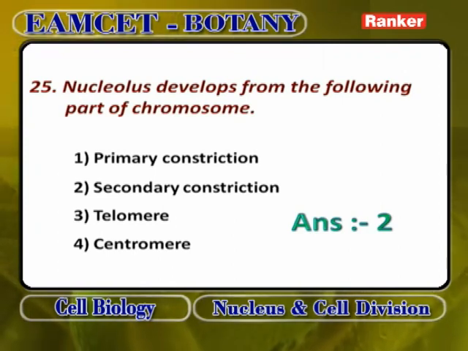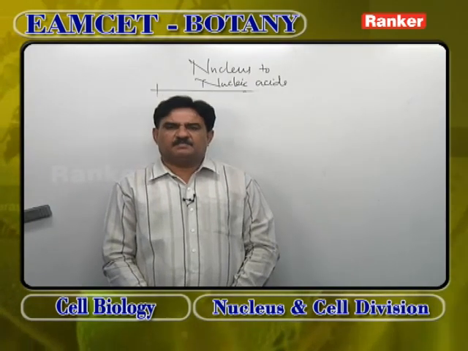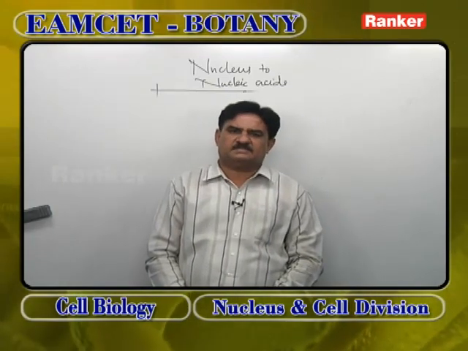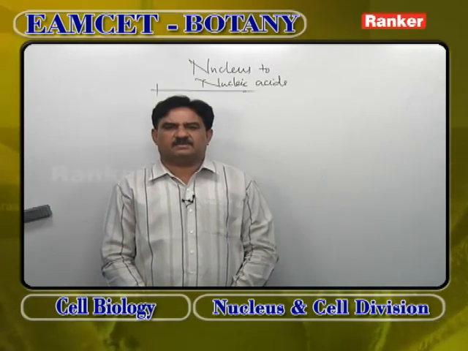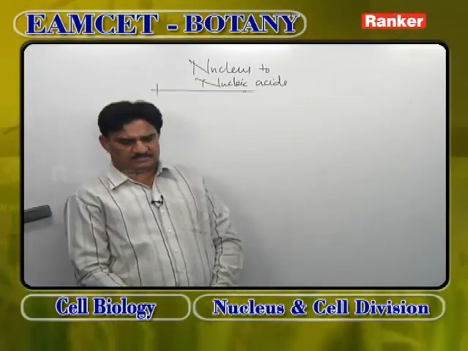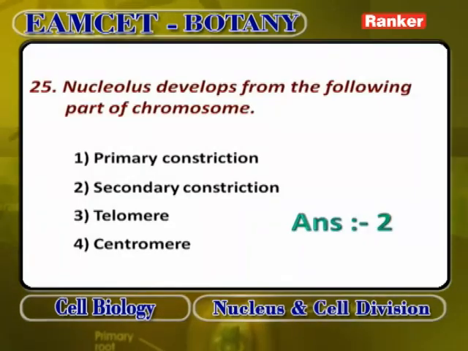Nucleolus develops from the following part of chromosome. Nucleolus does not come from primary constriction. It does not come from telomere, polarized ends of chromosome with polarity. It does not come from centromere, because centromere and primary constriction are same. So nucleolus comes from some of the secondary constrictions, because all secondary constrictions cannot be considered as nucleolar organizers. Only some secondary constrictions are nucleolar organizers, which give rise to nucleolus. Answer is 2.